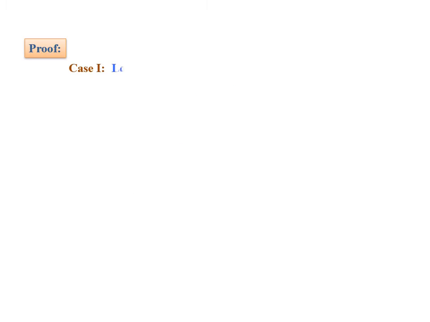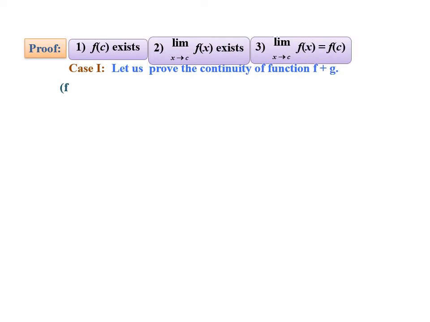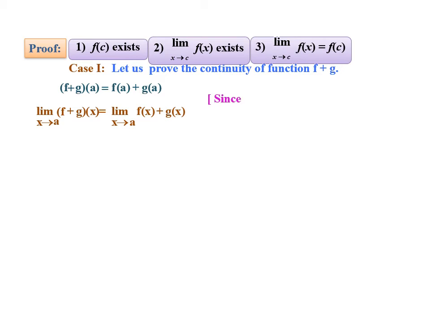Next, case 1. Let us prove the continuity of function f plus g. So we will be using the definition of continuity. So first, f plus g of a is equal to f of a plus g of a. Limit of f plus g of x as x tends to a is equal to limit as x tends to a of f of x plus g of x.